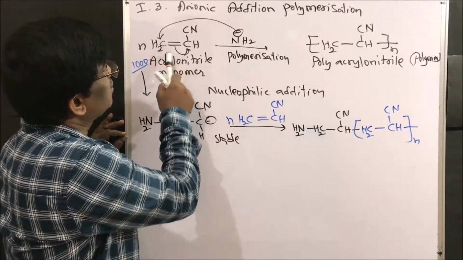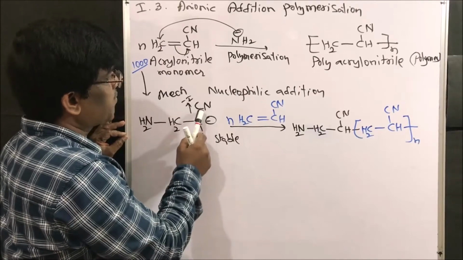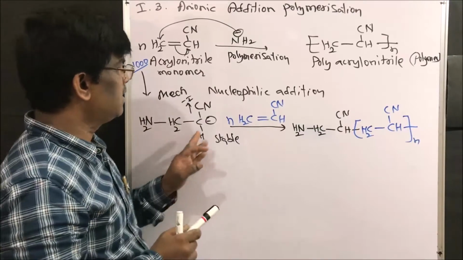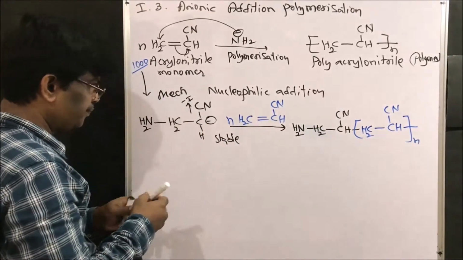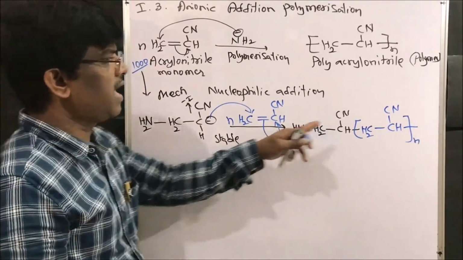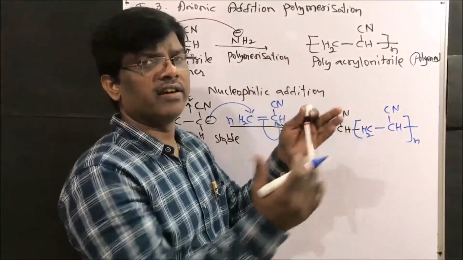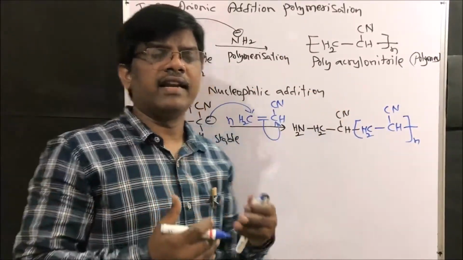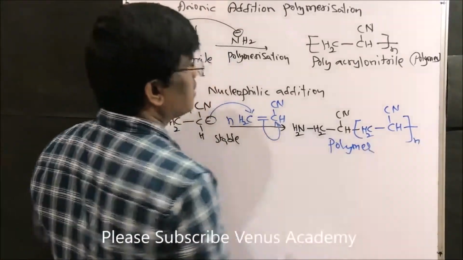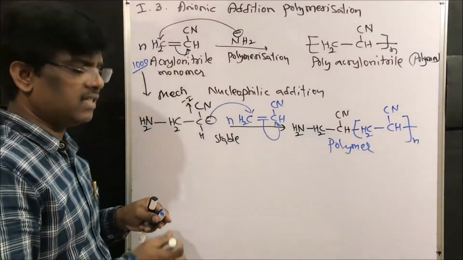Amine is a nucleophile which is going to initiate and react to this side, and it is going to form this anion. This anion is stable because of the presence of this nitrile group, which is a minus I effect group. This negative charge is going to react with this, right? So it is going to form this side anion similar to this, and next another one goes on, extends to give polymer. This is a polymer. So what is the polymer? Polyacrylonitrile we are going to get. This is the polymer. Yes, friends. Next.